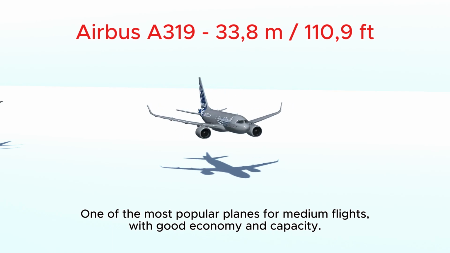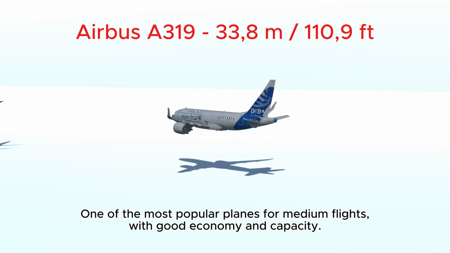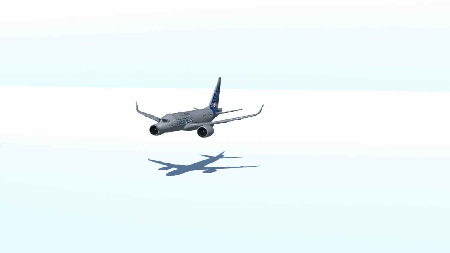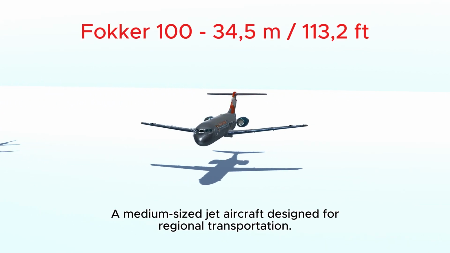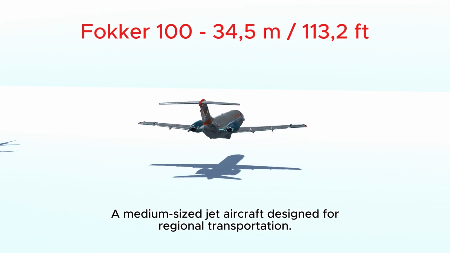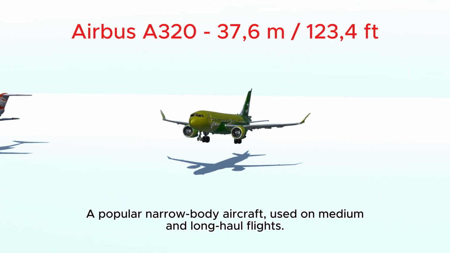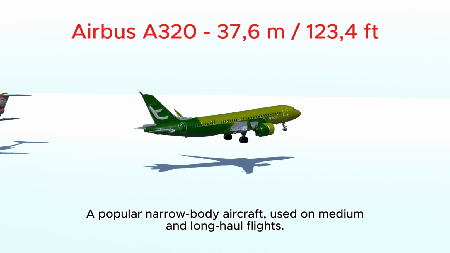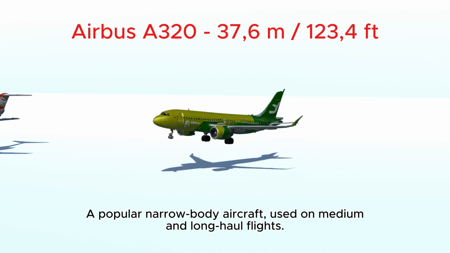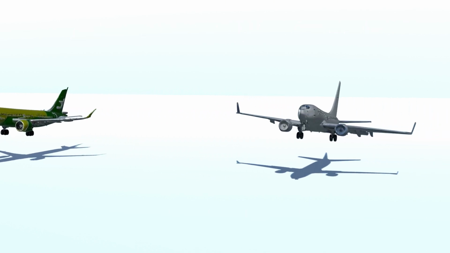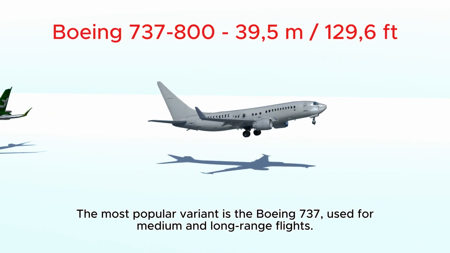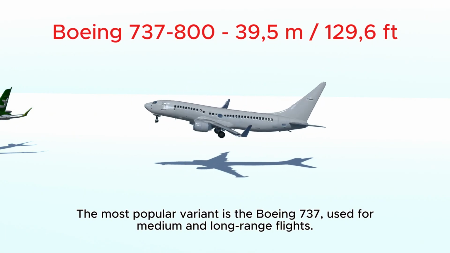One of the most popular planes for medium flights, with good economy and capacity. A medium-sized jet aircraft designed for regional transportation. A popular narrow-body aircraft used on medium and long-haul flights. The most popular variant is the Boeing 737, used for medium and long-range flights.